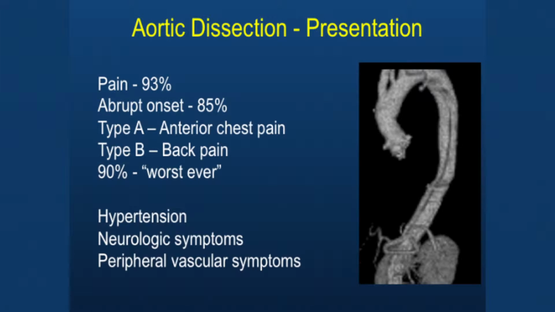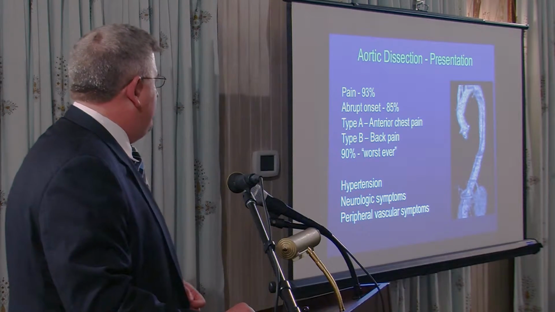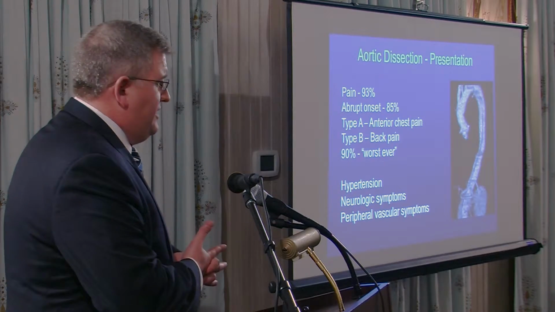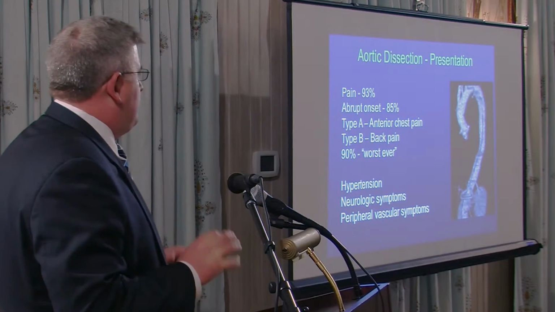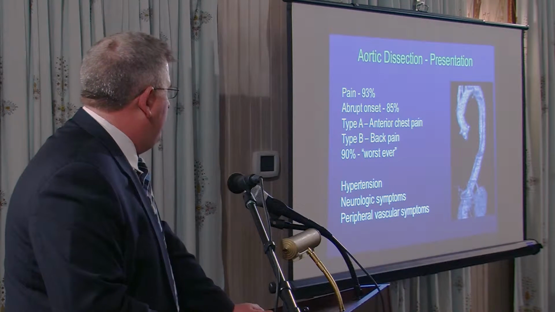When you're looking at presentation, the majority of patients will present with pain. About 85% will say that it's abrupt onset. We always say that a type A dissection will be chest pain and a type B might be back pain, but it really doesn't matter. Often it's an atypical chest pain that they'll have. But almost all of them say it's the worst pain ever, and they all knew there was something wrong, and it made them come to the ER, even people that rarely go. Most of them will be hypertensive. They'll have neurologic symptoms, and some will have peripheral vascular symptoms.